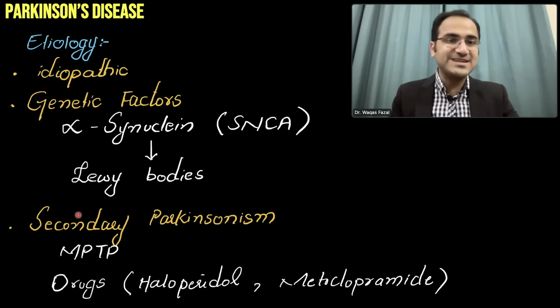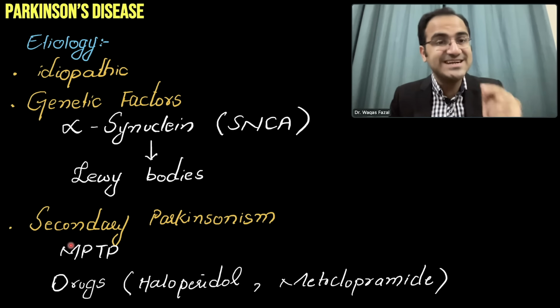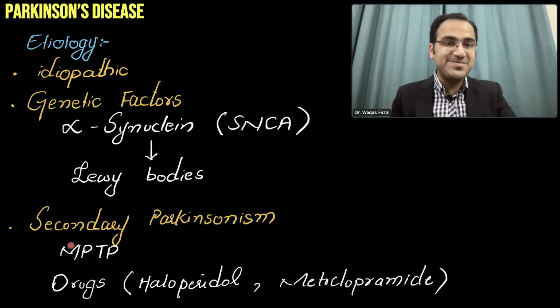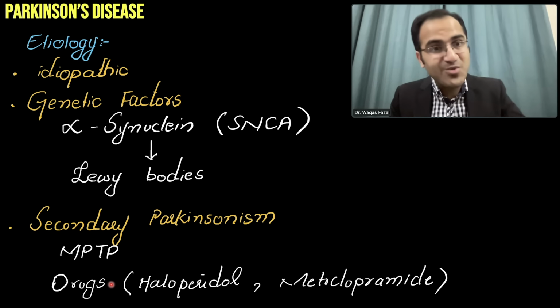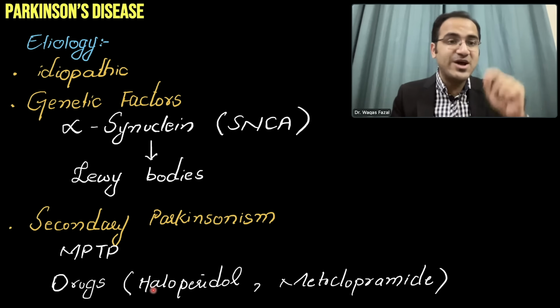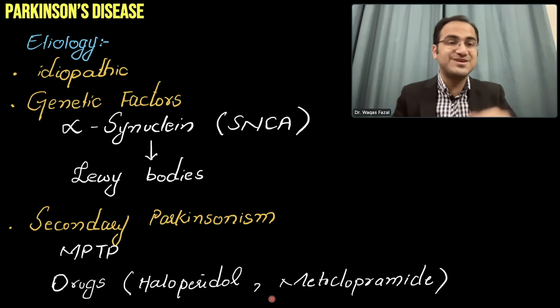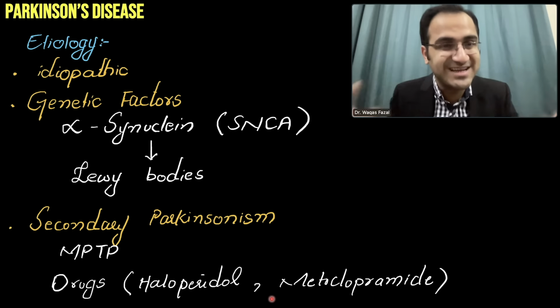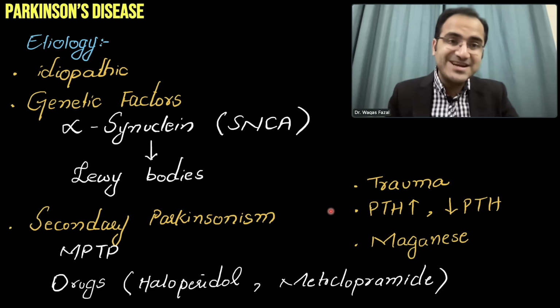Coming to secondary Parkinsonism, it is caused by exposure to insecticides. MPTP is an insecticide that causes secondary Parkinsonism, damage of the neurons that secrete dopamine. Certain drugs that block the action of dopamine cause secondary Parkinsonism, like haloperidol. Haloperidol blocks dopamine receptors. Metoclopramide blocks dopamine receptors. Reduced dopamine causes Parkinsonism. Trauma to the brain can also cause secondary Parkinsonism.